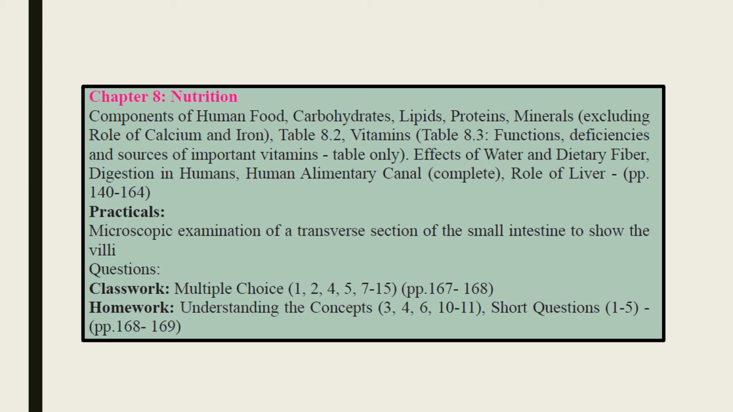Then we will further start from page number 157, digestion in human. This topic is included, and from this topic we have to cover it till the end, where there is the role of liver on page number 163.